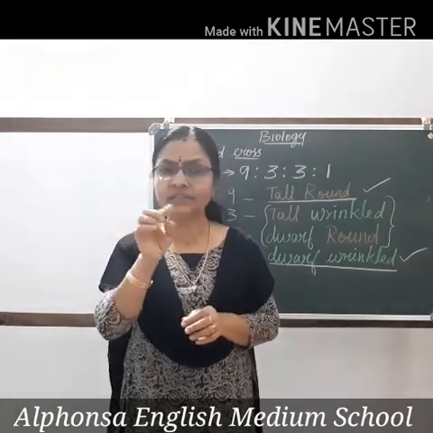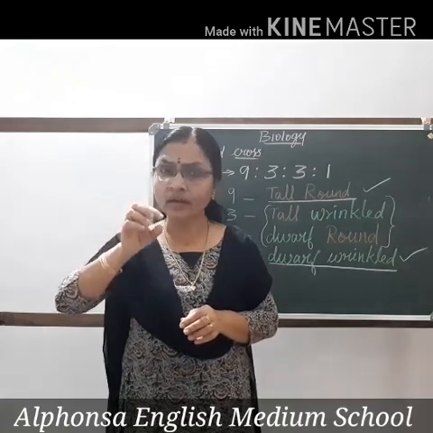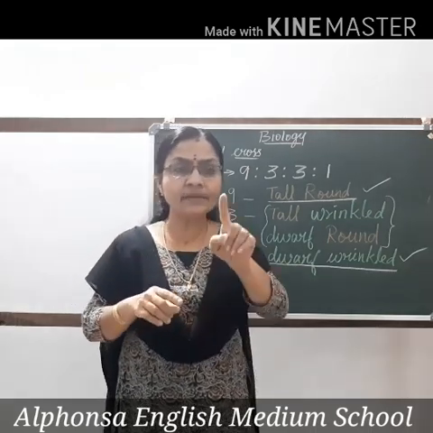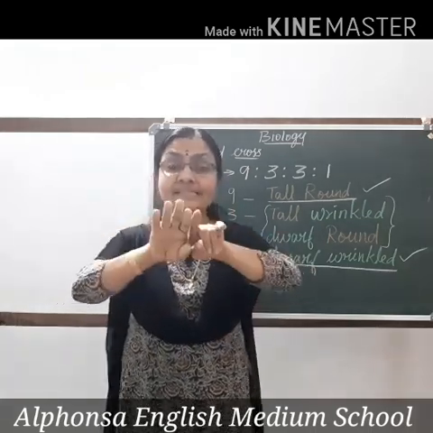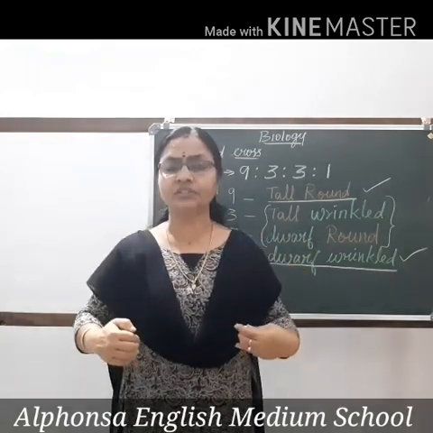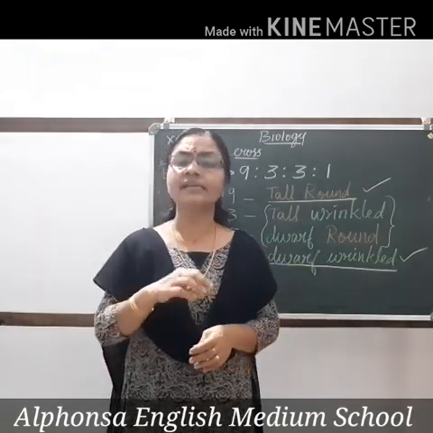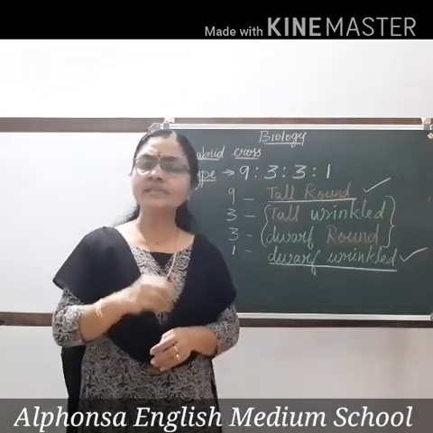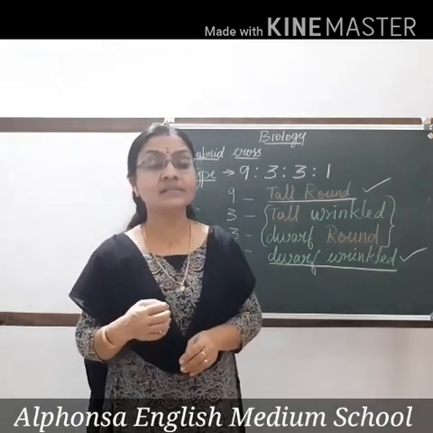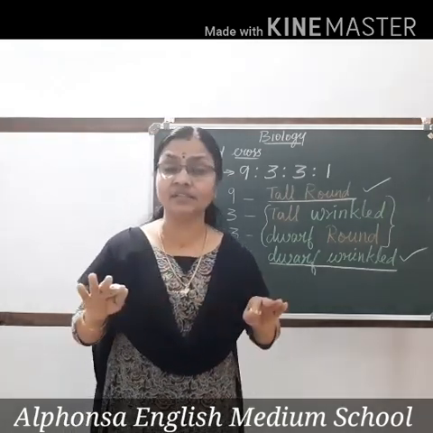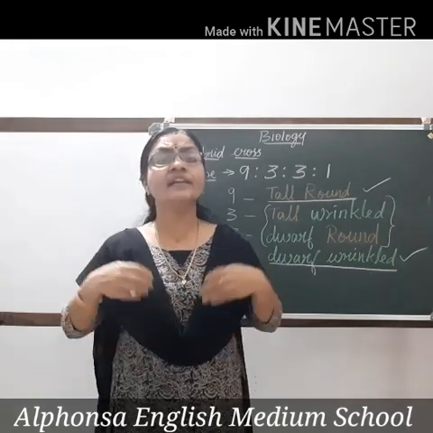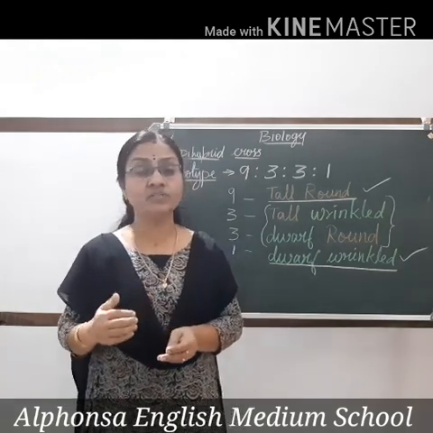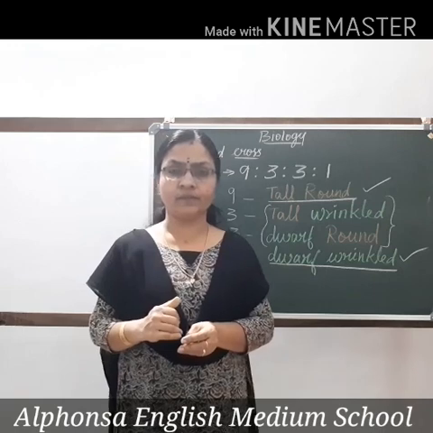Capital T, small t, we represent it like that. Though it had a small t in it, it was not expressed. But in the next generation, this capital T and small t have got separated, segregated. And in the F2 generation, again recombination takes place and as a result, plants were produced in the ratio 3:1. So with this example also we can understand that characters get segregated, alleles get segregated during gamete formation and again they rejoin during fertilization. So with that, we have come to the end of Mendel's dihybrid cross.